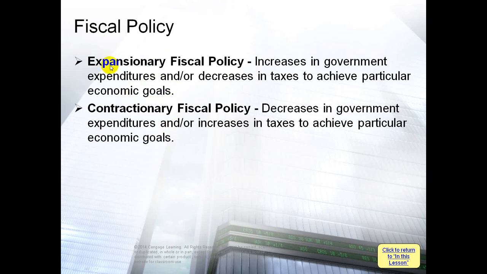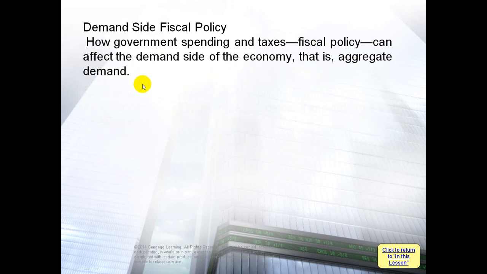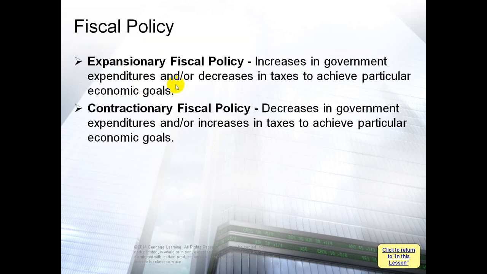So we have two types of cures, which are expansionary or contractionary. When the economy is at a recessionary gap, we use expansionary. When the economy is at an inflationary gap, economists use contractionary fiscal policy. So what does expansionary fiscal policy mean? It means increases in government expenditures or decreases in taxes, or both.